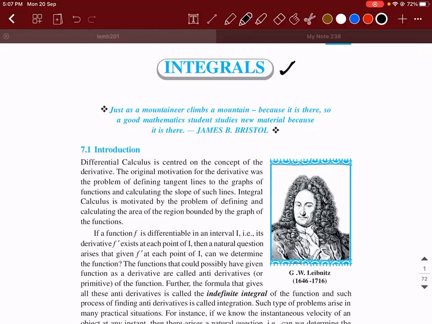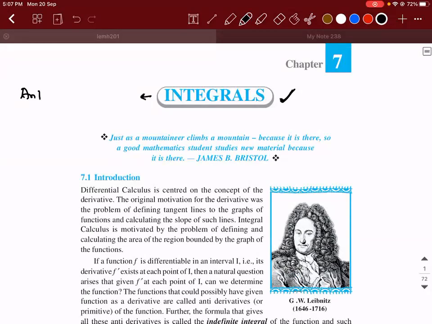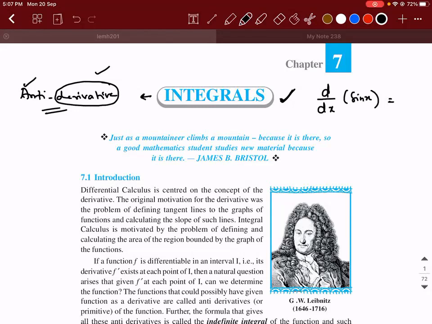For integrals, the other name is antiderivative. What do we mean by anti? Something which is opposite, right? So the reverse of derivative is what is called integrals. If you recollect, for example, if I ask you what is d by dx of sin x, what will your answer be? It is cos x. So the derivative of sin x is taken to be cos x. Correct?